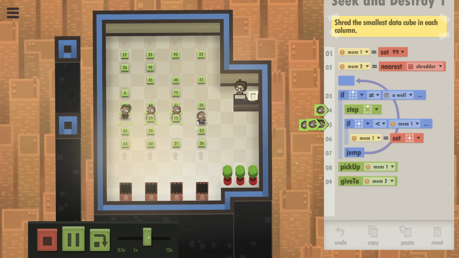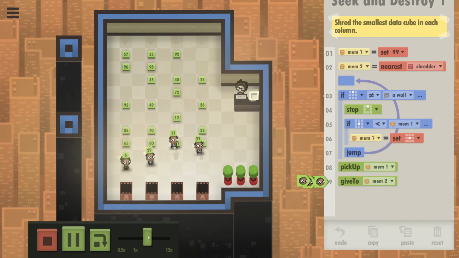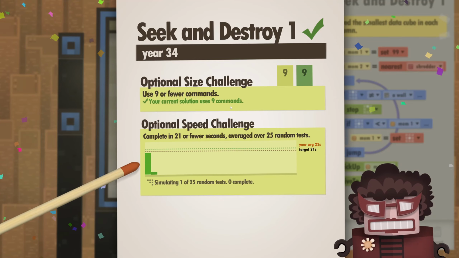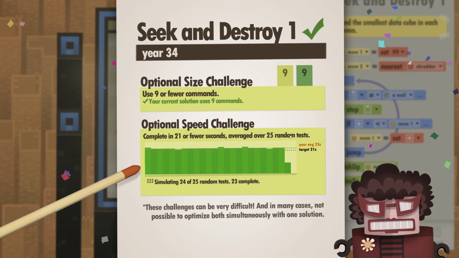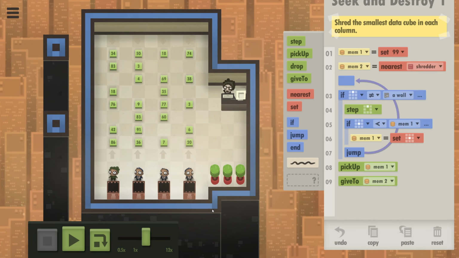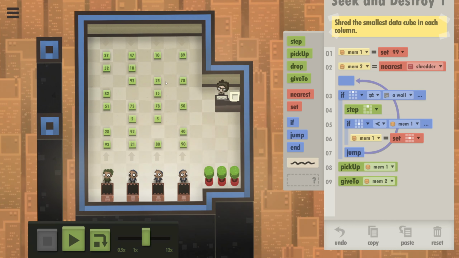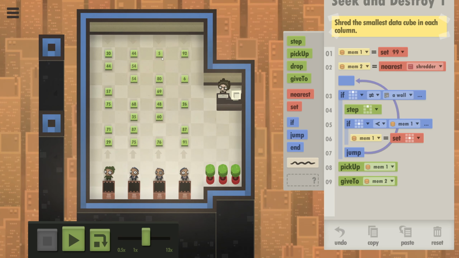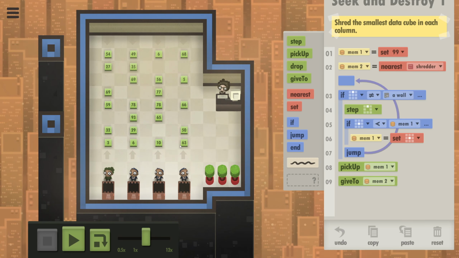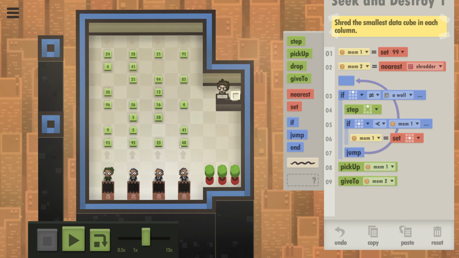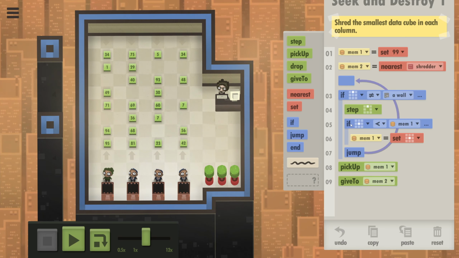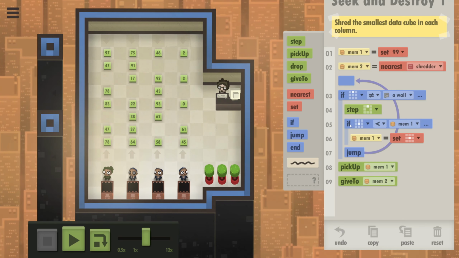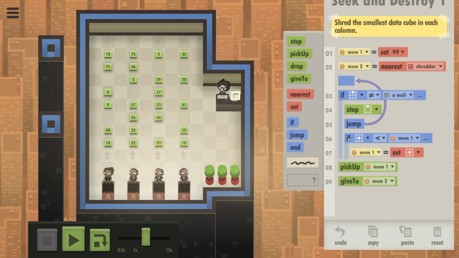And then we just need to figure out the speed thing after that. So that should be the commands. And it looks like our average is just barely too slow. So how do I speed that up? All of them have a different amount of values. If I were to check this one on the way back instead, would that be an option? Yeah, if I just kept walking until I hit a wall.